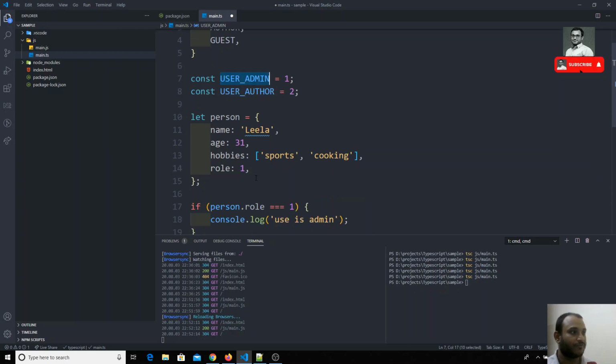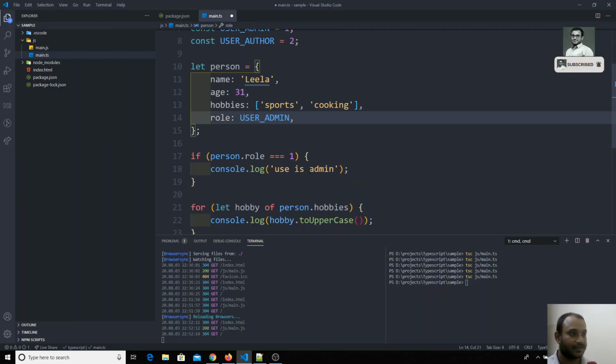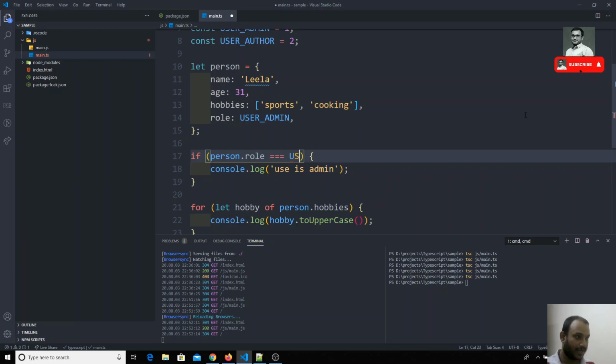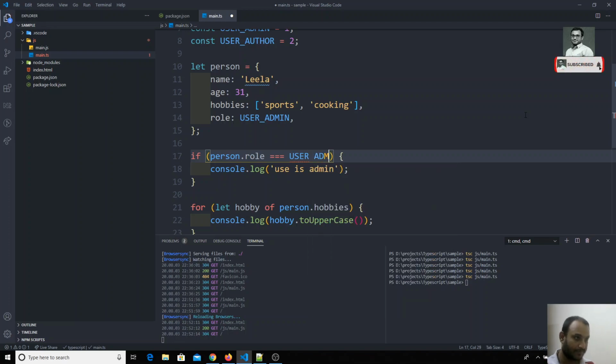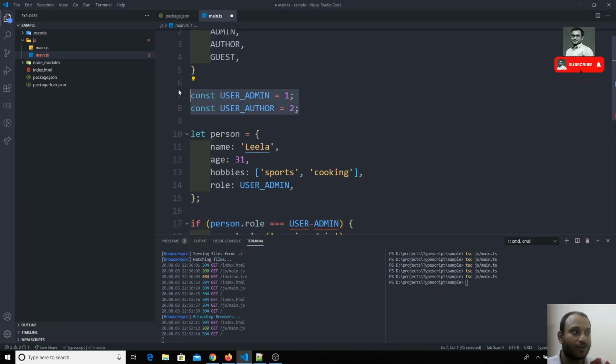For example, if I want to use this one, I can use it directly here. But if I try to use it here, sometime or other I will forget it. So whether it is user space admin, user underscore admin, or user hyphen admin, we will be unable to recognize it. Also, we will have a lot of variables if we define constants like this.